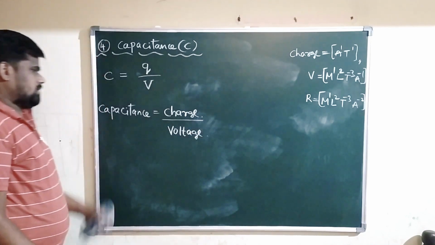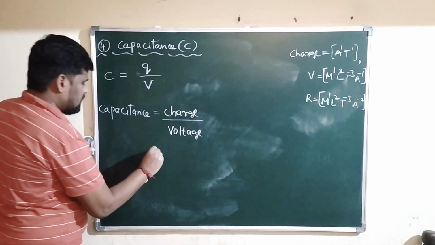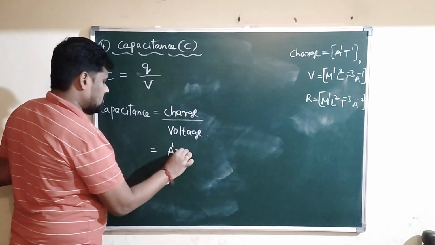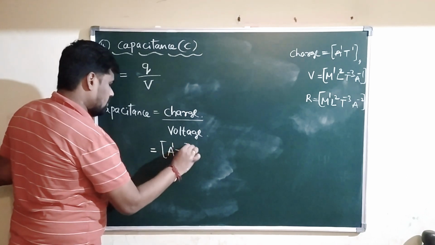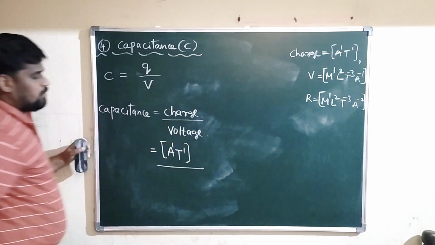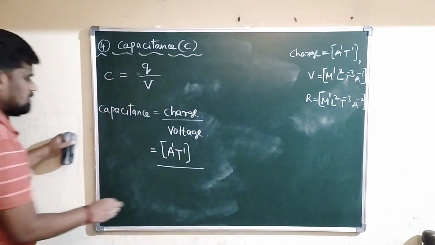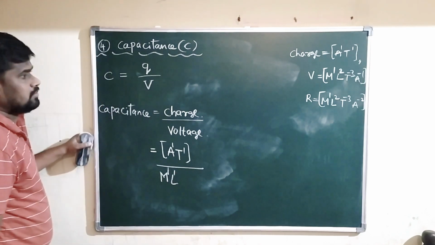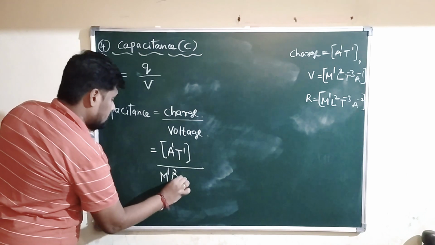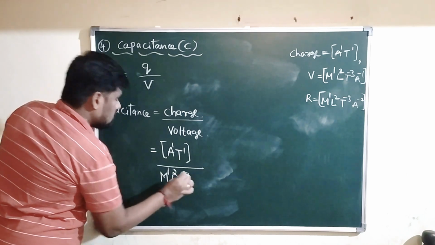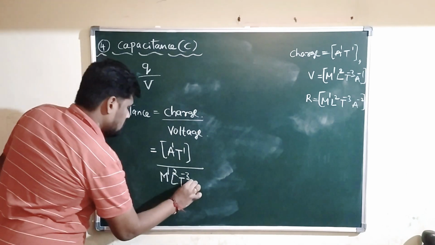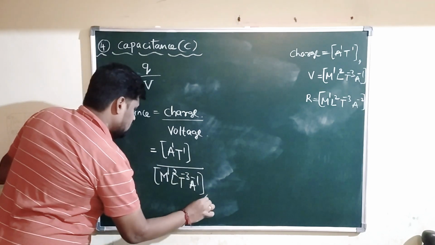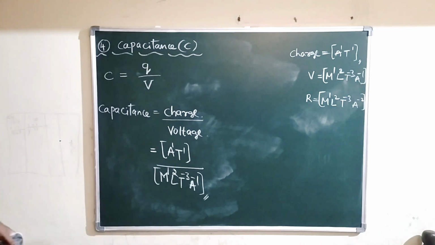Charge by voltage. Substitute the dimensional formula for charge. Already we have the dimensional formula for charge, that is A1, T1. This is the dimensional formula for charge, divided by the dimensional formula for voltage, that is M1, L2, T power minus 3, A power minus 1. So this is the dimensional formula for voltage.